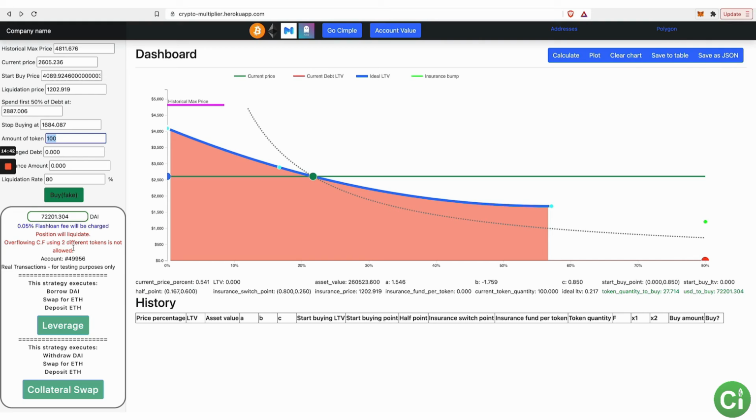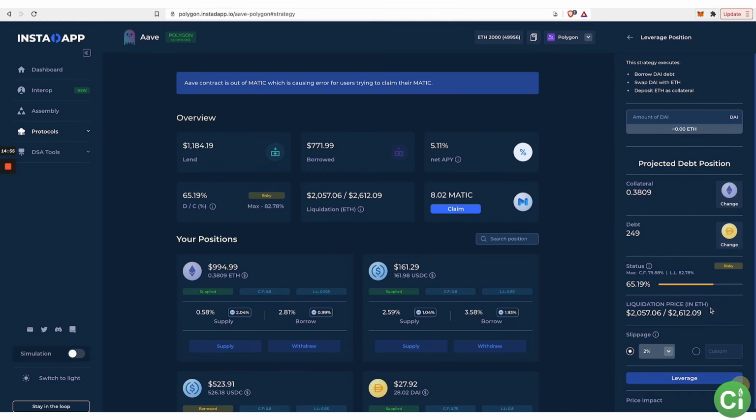I made a mistake in explaining it. But let's say that there was an error, right? Just because I'm making this video, now you're prepared. So if I paste that in there, it's going to tell me the same thing, that it's going to liquidate, right? So I can't do it. That's how you would do it if you run into any issues on ours, right? Otherwise, here's what happens.